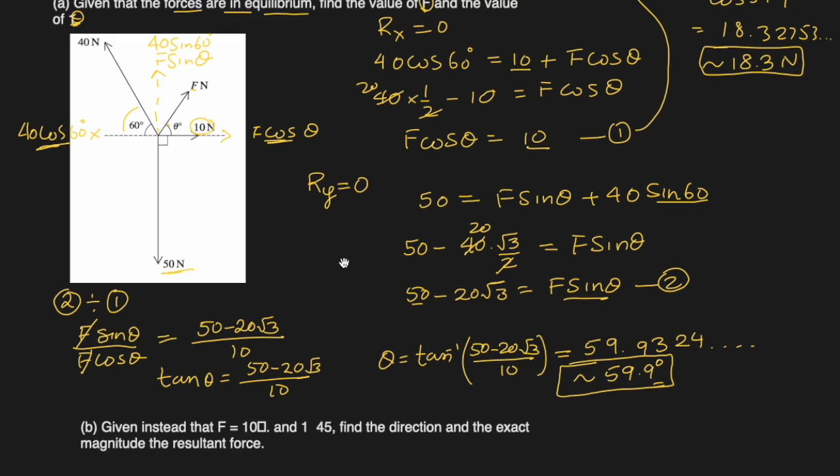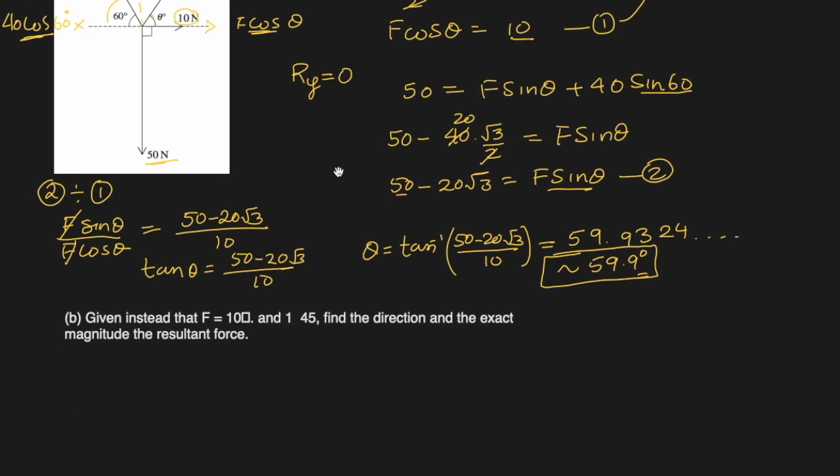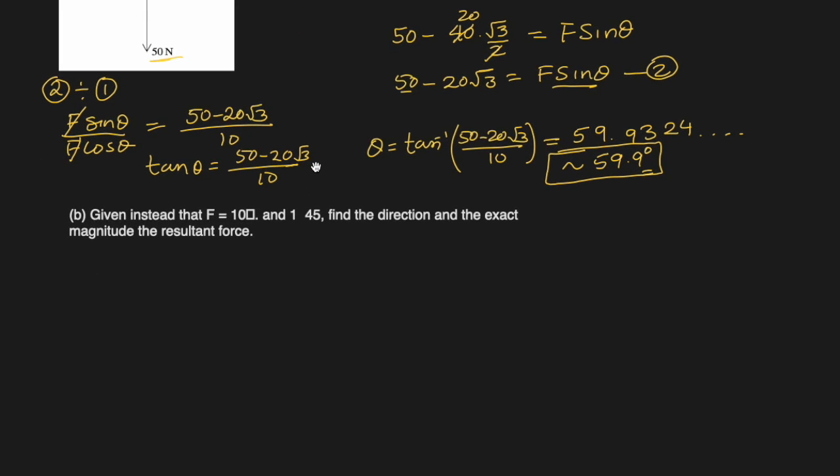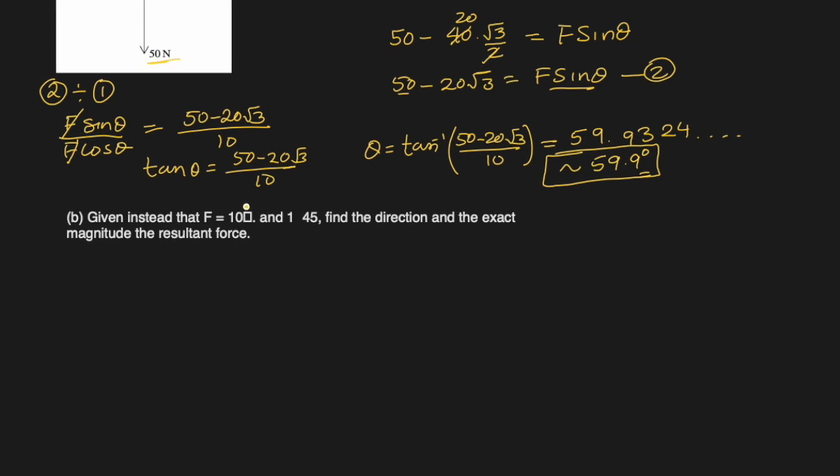Got it? Next one. Given instead that f is something something, so I'll have to look at this. So this is square root 2. F is 10 square root 2 and theta is 45 degrees. Find the direction and the exact magnitude of the resultant force. So I will copy those forces again. 50 was downwards, 10 was this way.